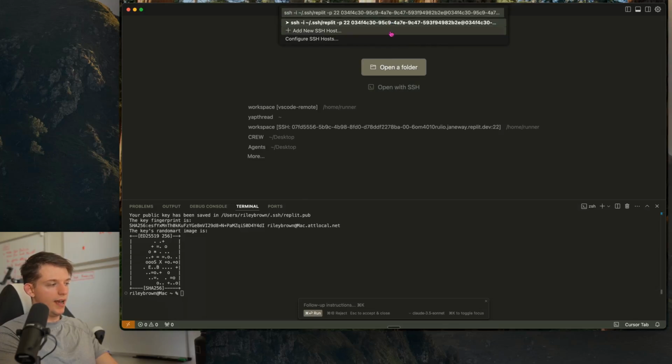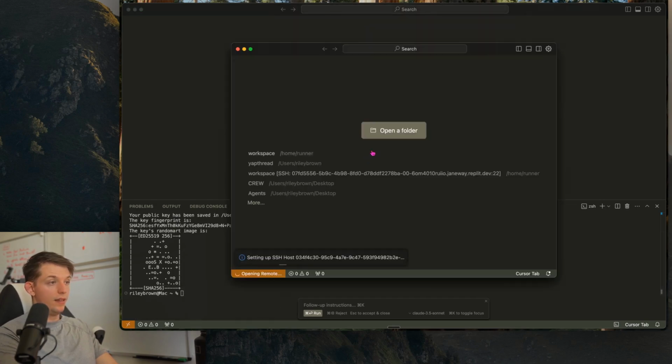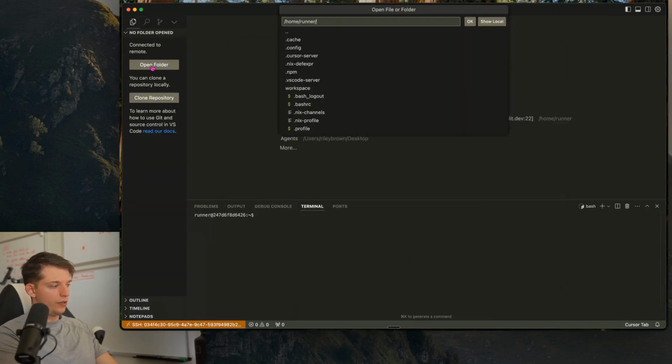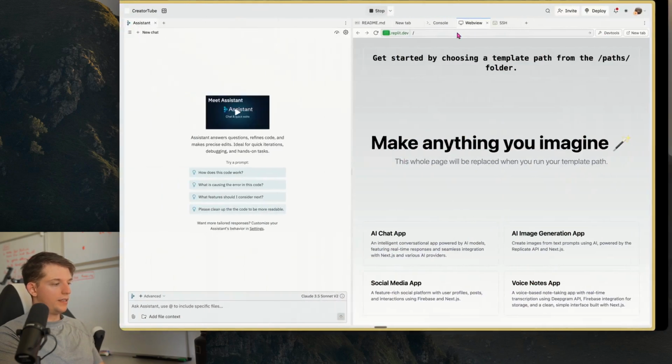What you're going to do is you're going to hit Add New SSH Host. You're going to paste it in again. You're going to press Enter. Now we're going to press the top one, Connect, and then once this Open Folder button shows up right here, you can press this, you're going to click on this workspace, and now we're going to press OK. And now we should be fully synced up.